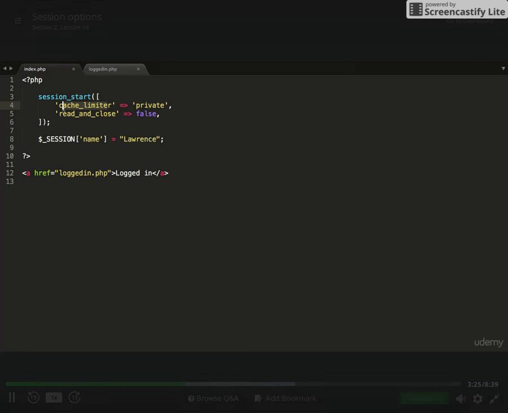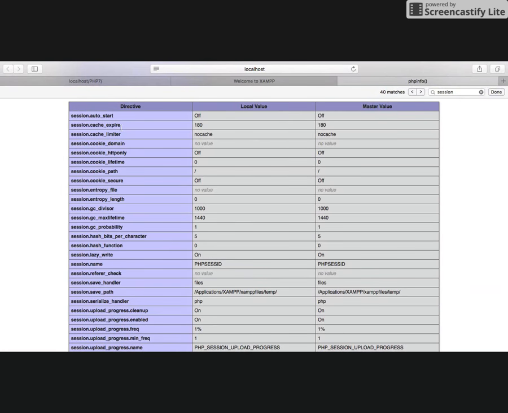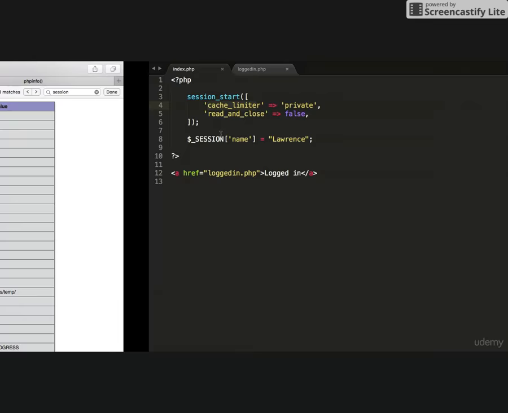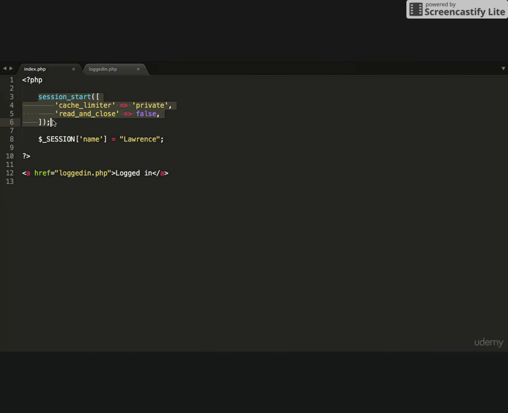Let's take a look at cache underscore limiter. Well, there it is, cache limiter. By default this is set to no cache. But with this particular session that we're starting here and putting variables and values into, we're setting the cache limiter to private. Now also we have the read and close option.